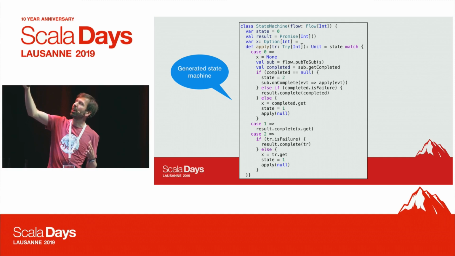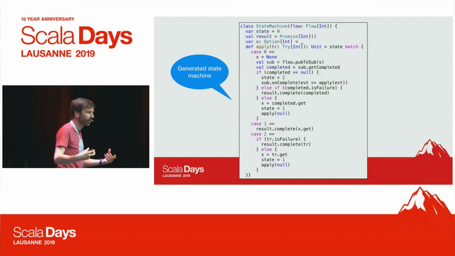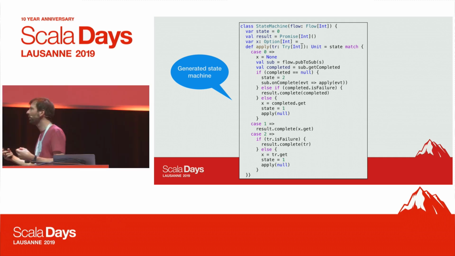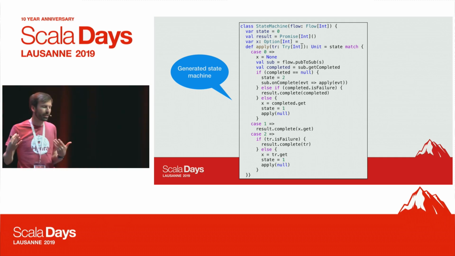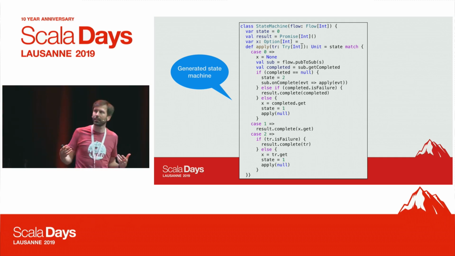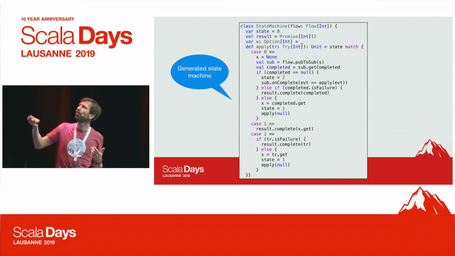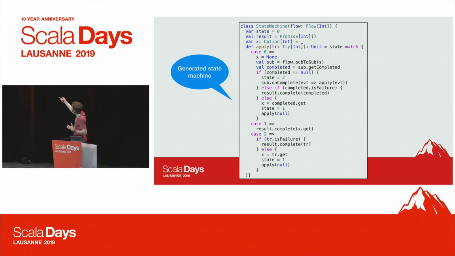And now the var x of Option of Int, this used to be a local variable, now it's a field. It has to be a field because we're going to have to be able to access it in different states of the state machine. So we can't keep it as a local variable. The state machine we can start from the beginning, from state 0, and we do this by calling apply. It takes a Try. Initially there's no Try to provide, so we just provide null, essentially. And we start in state 0, and what we do is we start the code from the beginning.